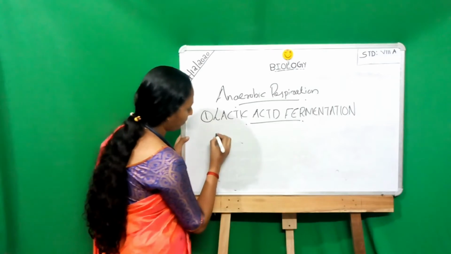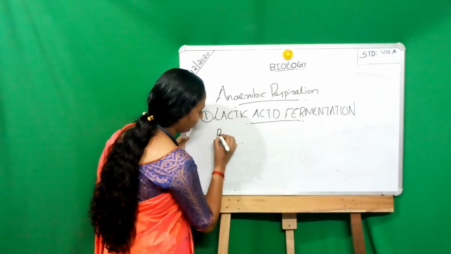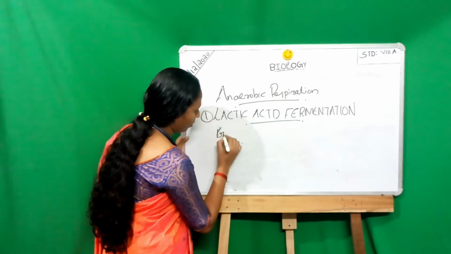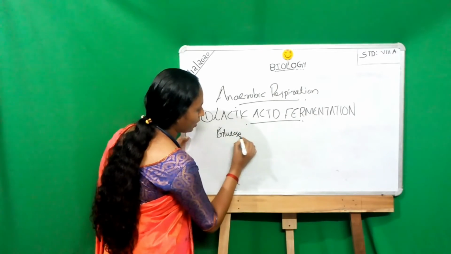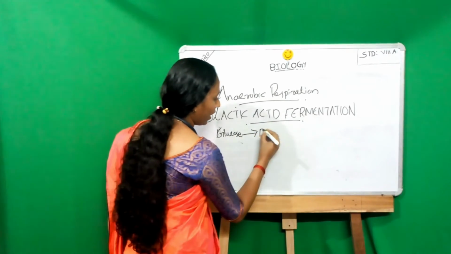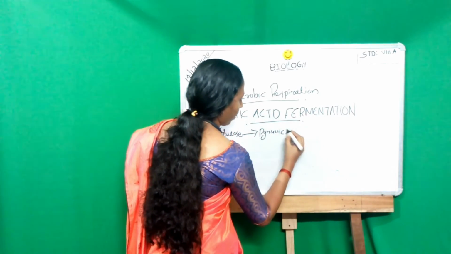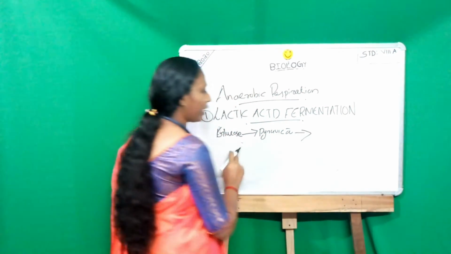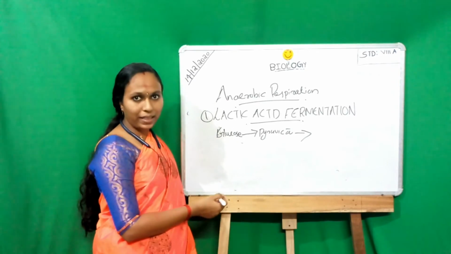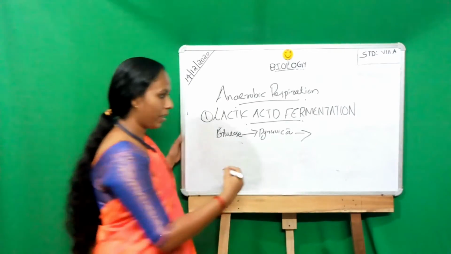First, glucose is converted to pyruvic acid, and then pyruvic acid is converted to lactic acid by the action of bacteria.